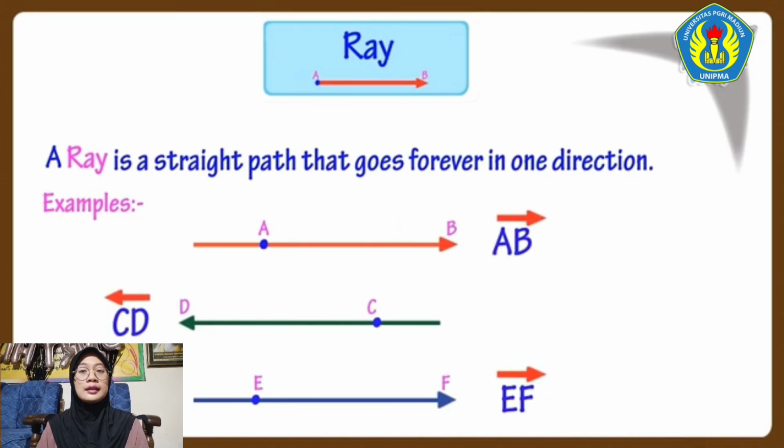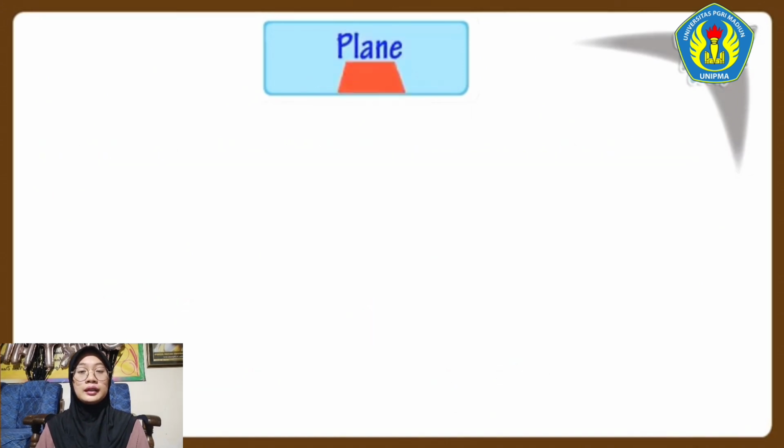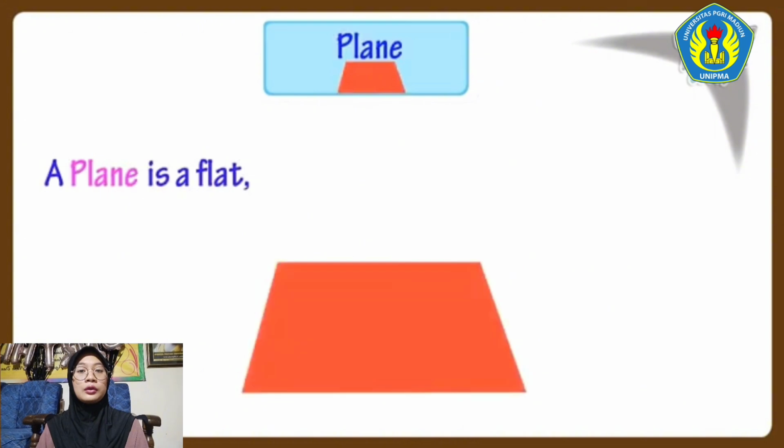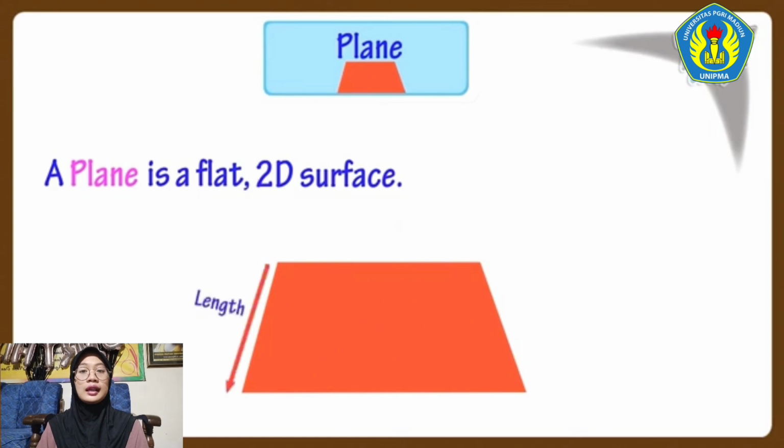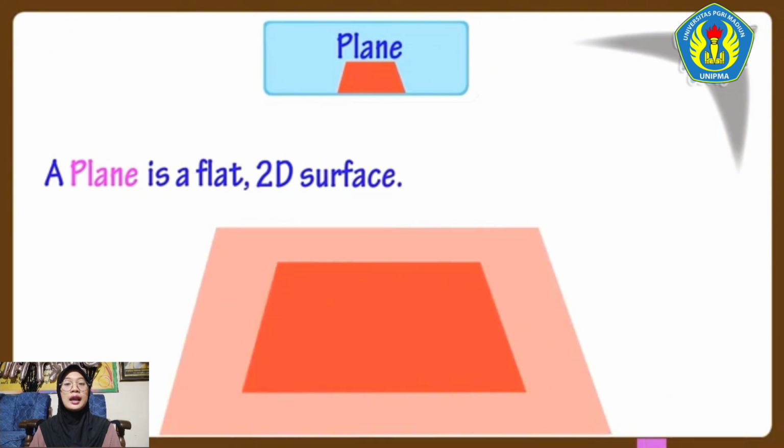Now, let's learn what is a plane. A plane is a flat 2D surface. Plane is a surface that has only two dimensions, length and breadth. And a plane goes on forever in all directions.